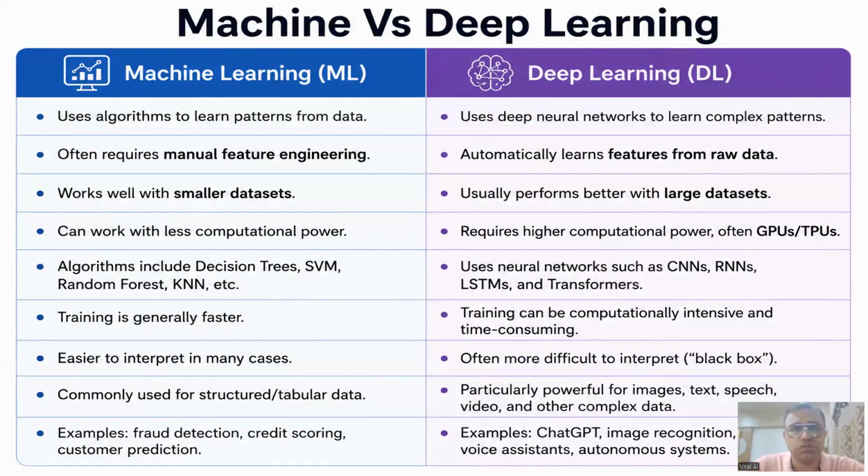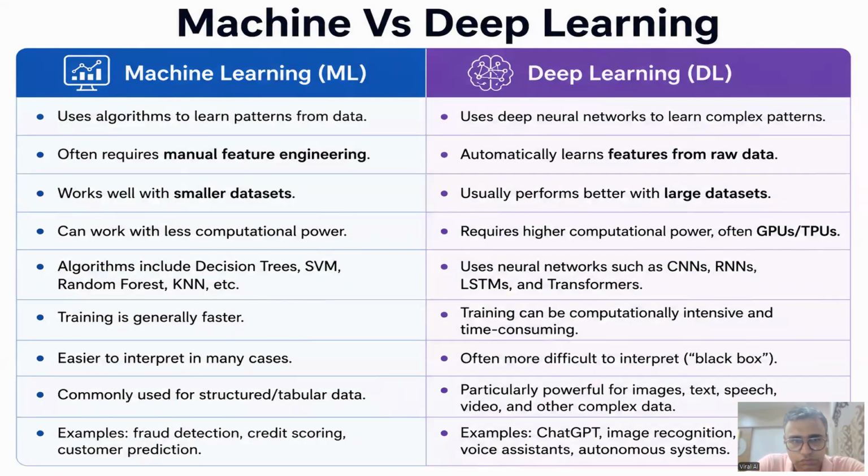Let us see the difference between deep learning and machine learning. Machine learning uses algorithm to learn from the data, while deep learning uses neural network. Machine learning requires manual feature engineering, while deep learning extracts the feature from the data. Machine learning works well with the small data set, while deep learning works well with larger data set.